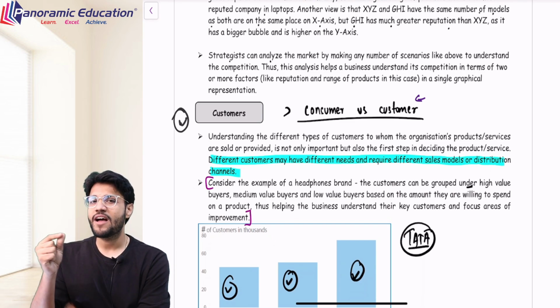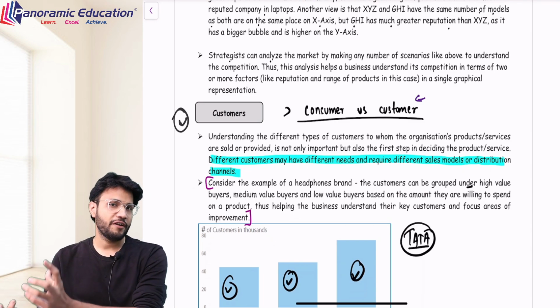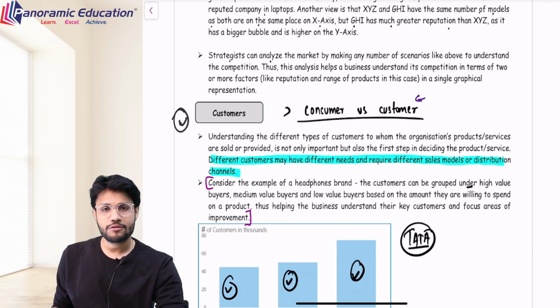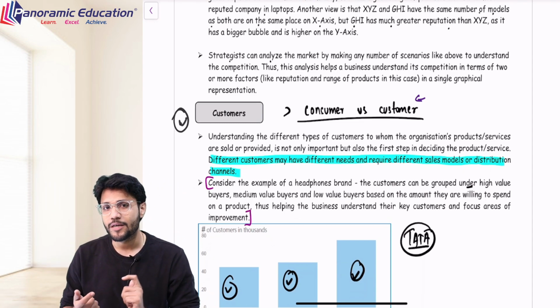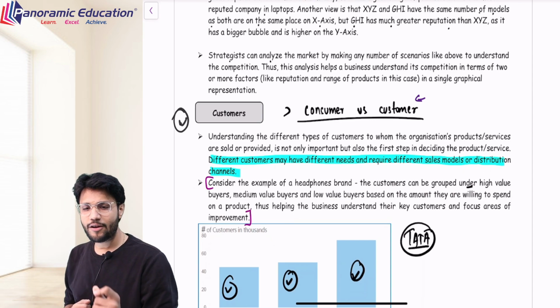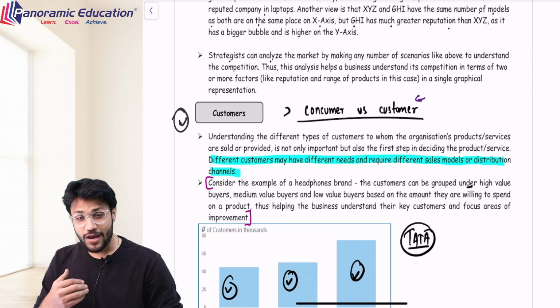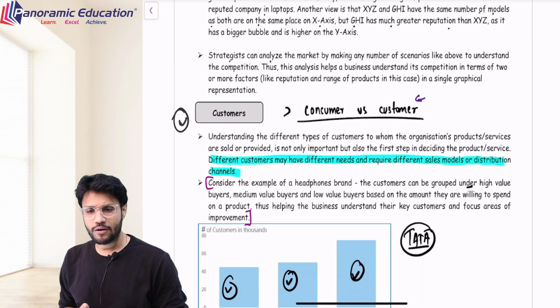They introduced the concept of Happy Meal, where the children get the toy and a combination of different products, and the customer is also satisfied, because he has to pay a very reasonable amount of money for that budget friendly Happy Meal. So we need to study who our consumers and customers are, and accordingly study who our high value customers, medium value customers, and low value customers are, and decide accordingly.